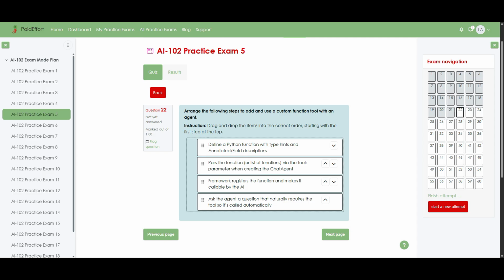Now I'm going to explain why this order makes sense when wiring a custom function into an agent. Firstly, you must define the Python function with clear type hints and annotated or field descriptions, so the system understands each parameter and can expose the tools safely to the model.